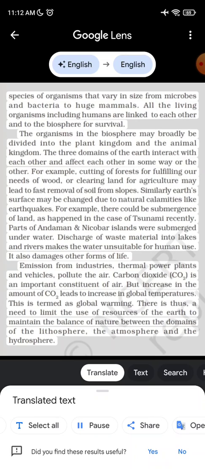Discharge of waste material into lakes and rivers makes the water unsuitable for human use. It also damages other forms of life. Emission from industries, thermal power plants, and vehicles pollute the air. Carbon dioxide, CO2, is an important constituent of air. But an increase in the amount of CO2 leads to an increase in global temperatures. This is termed as global warming. There is thus a need to limit the use of resources of the earth to maintain the balance of nature between the domains of the lithosphere, the atmosphere and the hydrosphere.